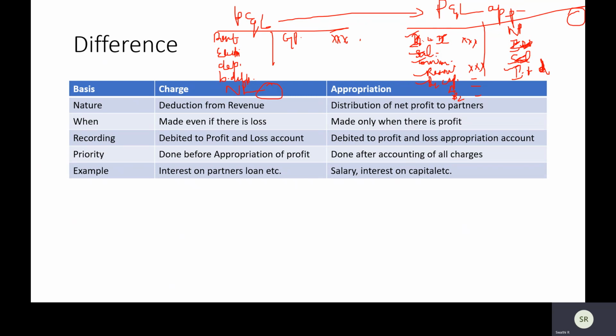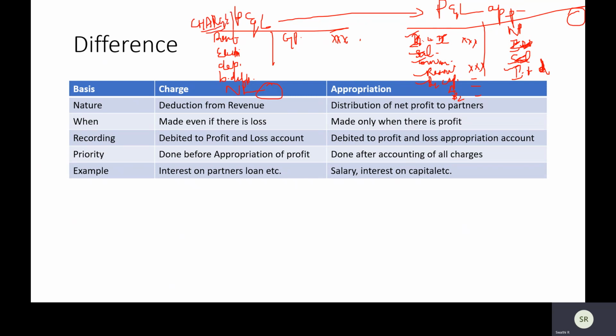Now, what is the difference between these two figures? Here also your profit is somewhere like you're showing that net profit, say only all these amounts are going. Here also from your main revenue, all these amounts are going. Understand, when we are making the P&L account, these expenses are called as charge.